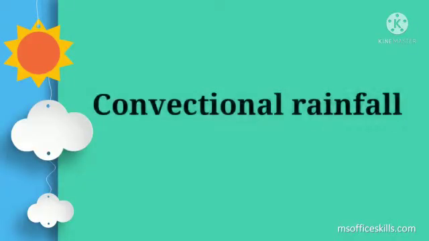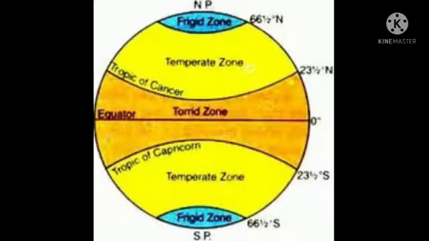First type of rainfall, that is convectional type of rainfall. In equatorial areas, the surface gets heated because of the sun's heat and the air near it also gets heated. As it gets heated, it spreads and becomes lighter and moves upward. The air cools down when it goes upward. The moisture holding capacity of cold air is less. Consequently, condensation of the water vapor occurs and rainfall occurs.